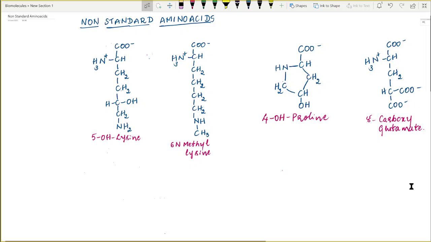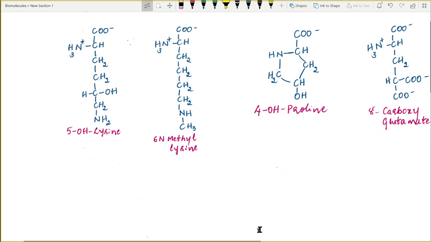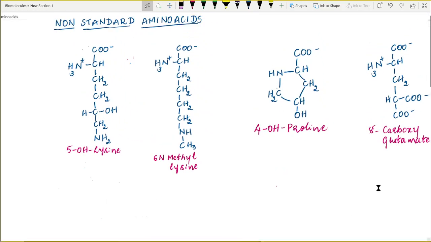Students, in this session, I'm going to explain to you about the non-standard amino acids. What are non-standard amino acids? The amino acids that are not encoded by the genetic code, and therefore during protein synthesis are not incorporated into the proteins, are called non-standard amino acids. But still, these non-standard amino acids are present in the protein. They appear in the protein due to post-translational modification.